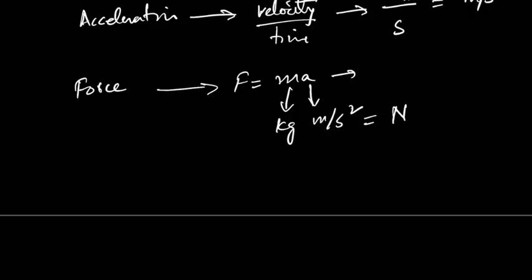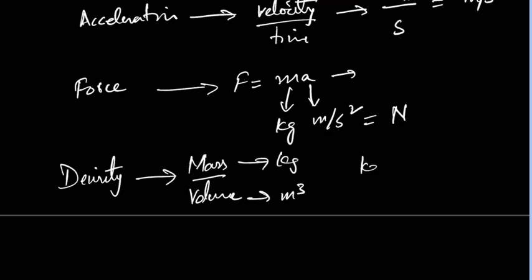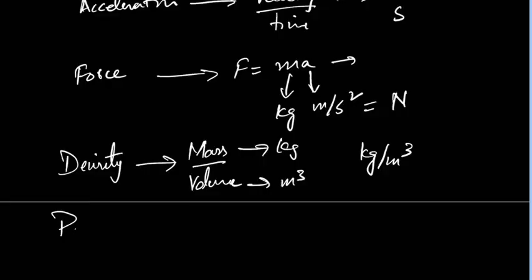And then there is, let's suppose, the density. What units will it have? Kg per meter cube. Mass per volume. So it is kg, and it is meter cube. So it is kg per meter cube, right?